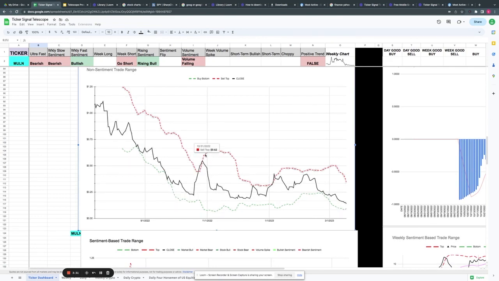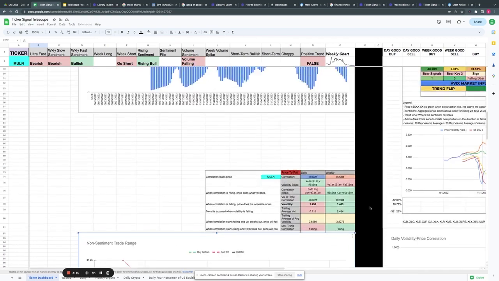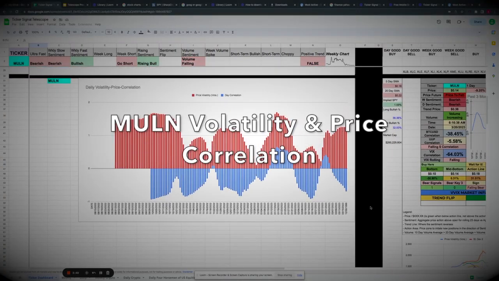We can see when it's getting bullish, the top is blowing out, or we can see when it's dropping down, it's getting bearish. We can see that the bottom is coming up. Essentially, what we're seeing is the volatility really goes to the upside, but not really to the downside. It looks like the bottom end of this range, just because you do get bound by zero, really becomes a problem. We'll go ahead and take a look at volatility here for MULN.